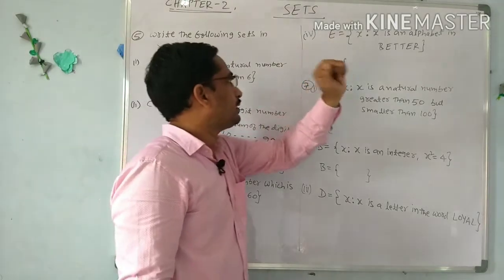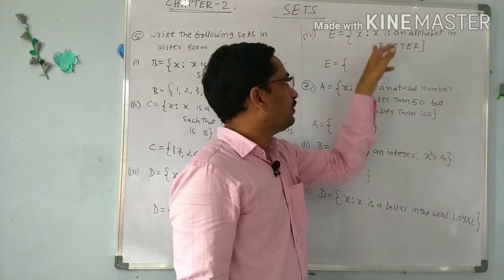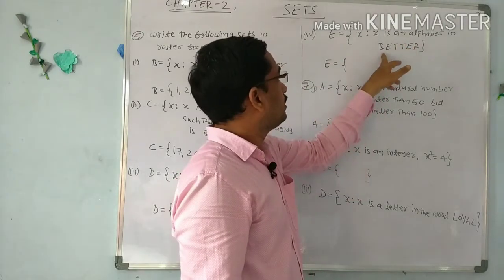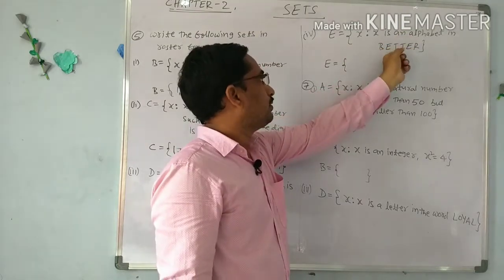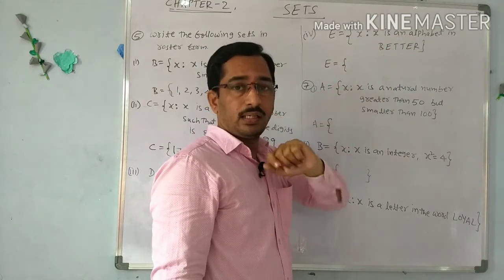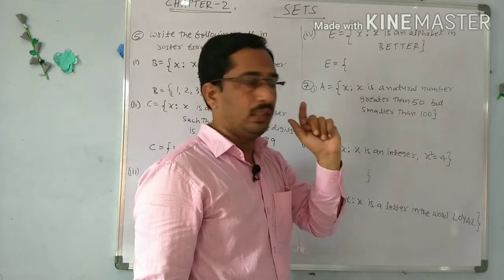Next set E is given: x is an alphabet in the word better. So we have to write the alphabets in the word better. I already told you that in a set no element is repeated, so we have to write each only one time.